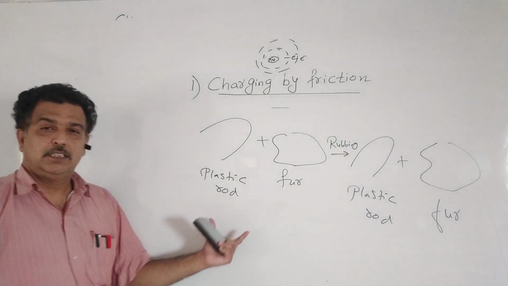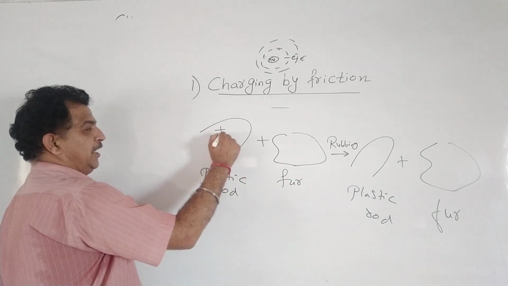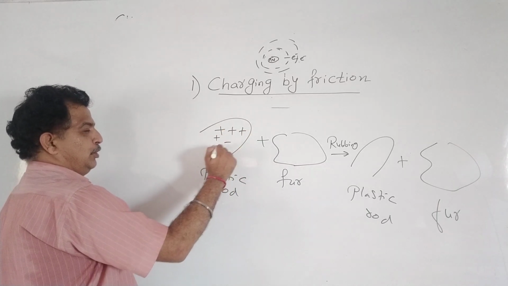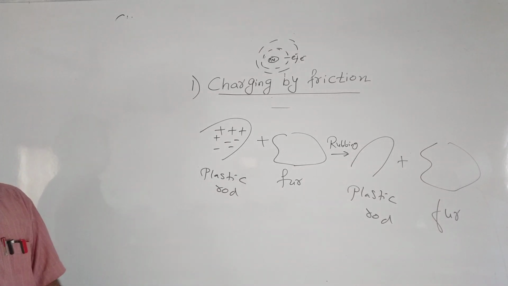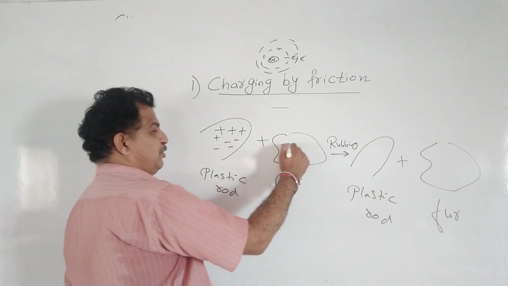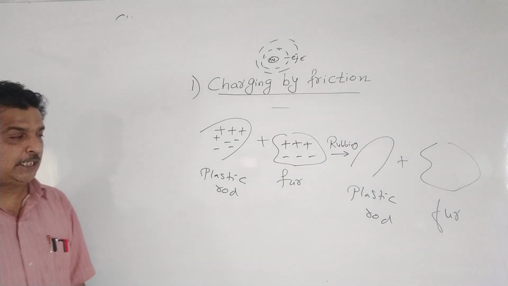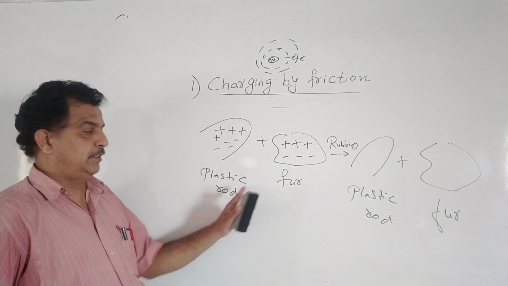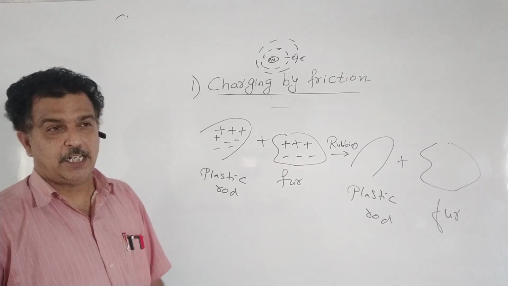Before rubbing, the plastic rod consists of 4 protons, so it also consists of 4 electrons, so it is electrically neutral initially. The same is true for fur, which consists of 3 protons and 3 electrons. Both are electrically neutral. Now, when the plastic rod is rubbed with fur, the plastic rod becomes negatively charged.